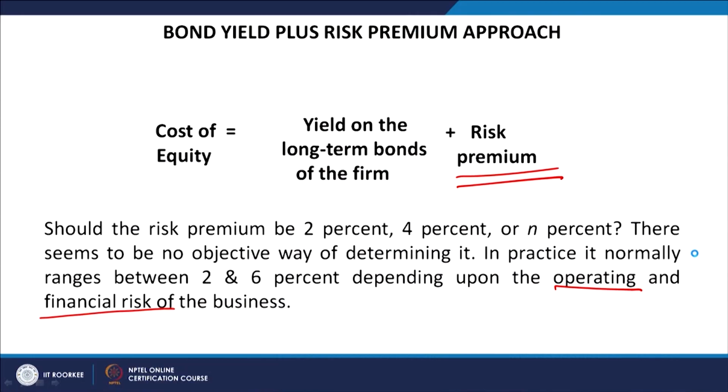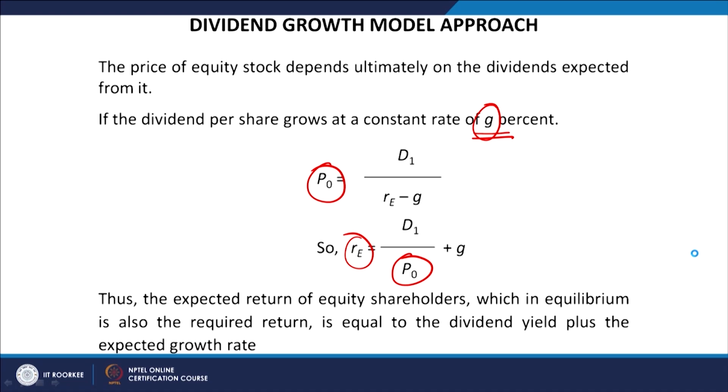So, as I told you, 80% of the companies use the CAPM, the security market line approach, which is the most objective for calculating the cost of equity. But if other approaches have to be used, then you can use either the bond yield plus risk premium approach or the dividend growth model given to us by Gordon. So, these two approaches can be used, or the most objective CAPM can be used. Because of the dividend issue, the calculation of the cost of equity becomes complex, but ultimately we have to calculate it because we want to calculate the weighted average cost of capital.